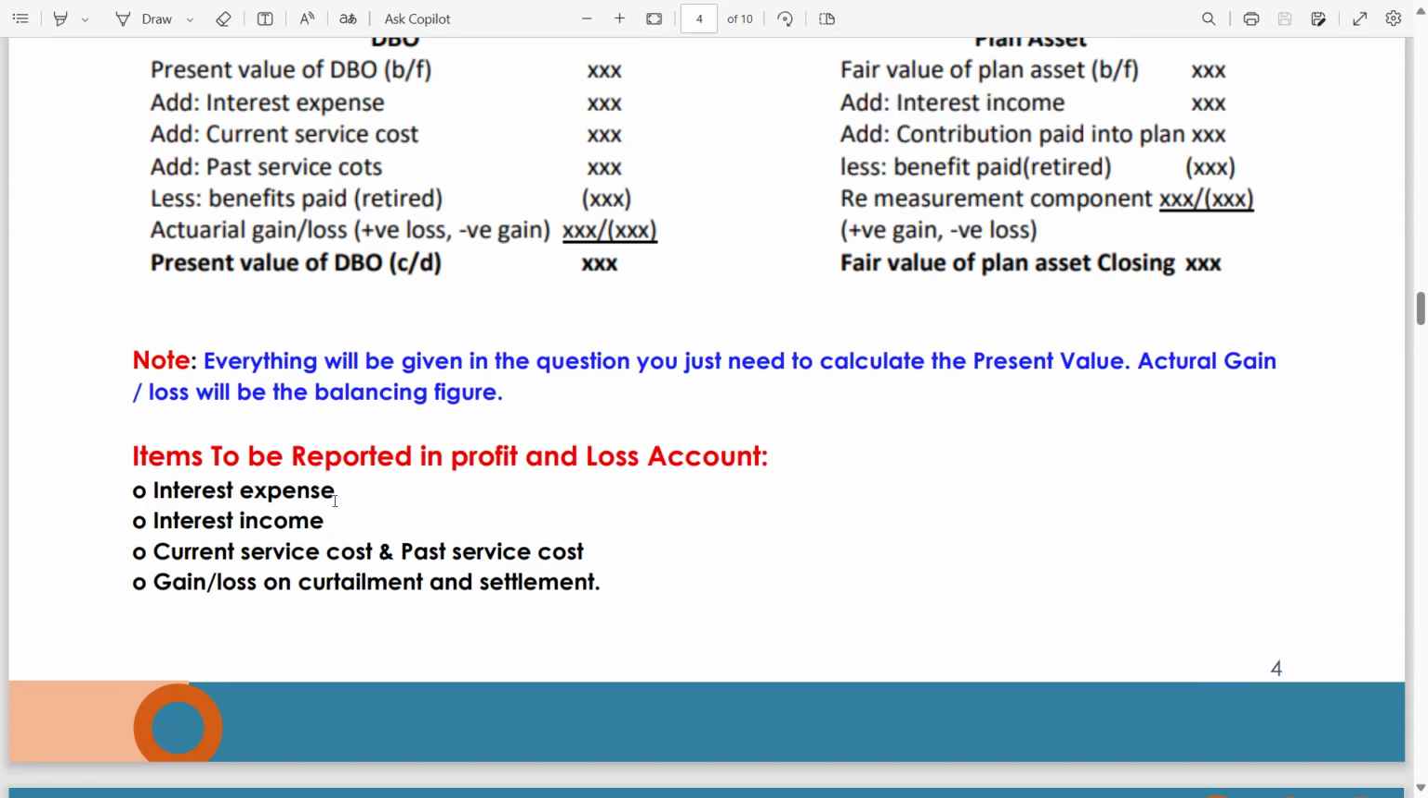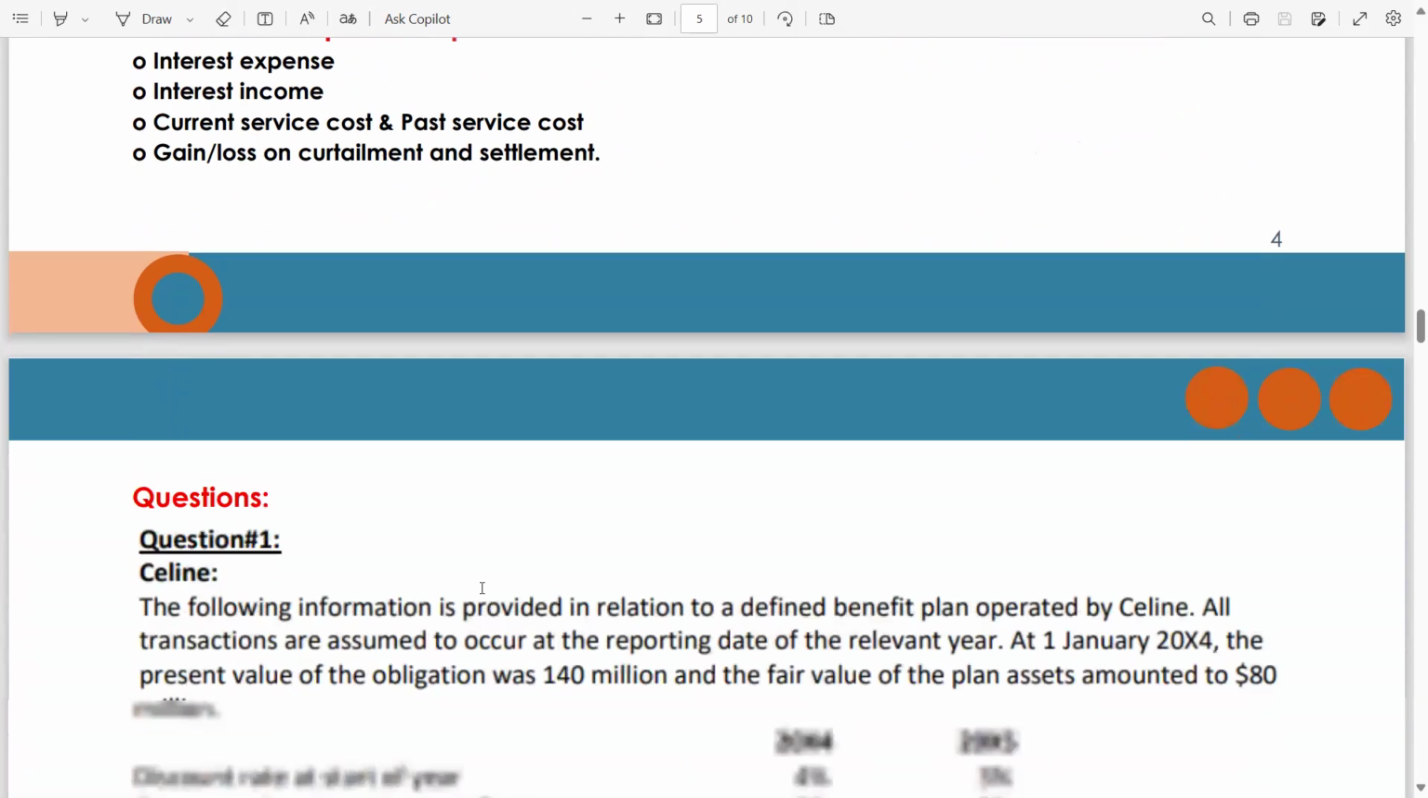Interest income in P&L, interest expense in P&L, current service cost and past service cost, either positive or negative, will go in P&L. Gain or loss on curtailment and settlement as well. We will cover the curtailment and settlement topic in a later section.